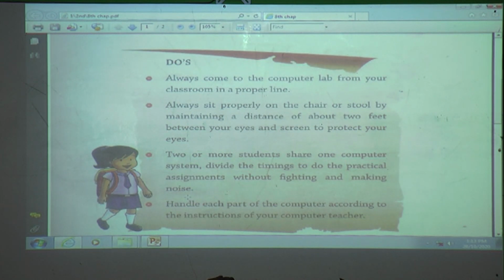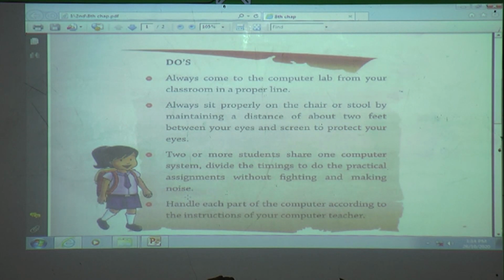Then one computer has four main parts. Without those four main parts, a computer cannot work properly. If a computer lab has 30 or 35 computers, then there are so many parts in that computer lab. That's why when we enter a computer lab, don't touch any part without reason and don't fight with your friend.